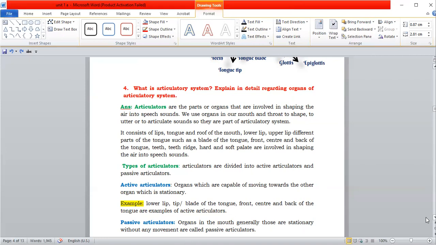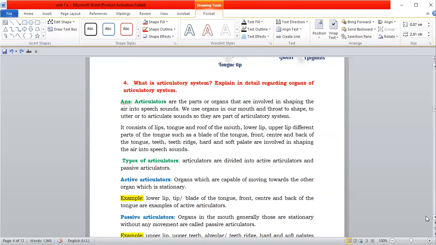So the example for this are lower lip, tip or blade of the tongue, front, center, and back of the tongue are examples of active articulators. Then passive articulators. Organs in the mouth, generally those are stationary without any movement are called as passive articulators. So here the organs which are stationary means which cannot move towards the other organs are called as passive articulators.